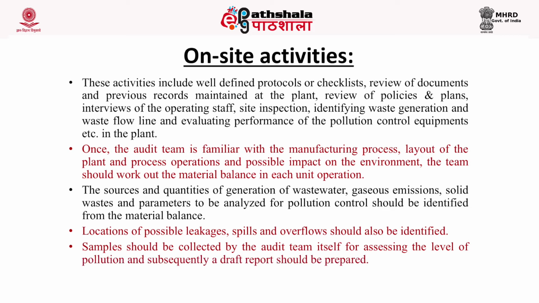Locations of possible leakages, spills and overflows should be identified. Samples should be collected by the audit team itself for assessing the level of pollution, and subsequently a draft report should be prepared.